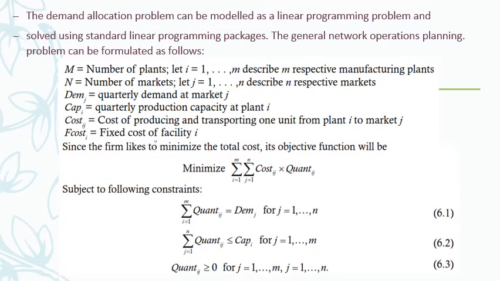And this is my objective function. That is, I have to minimize this. What is the total cost? Total cost is the fixed cost plus the variable cost into quantity.